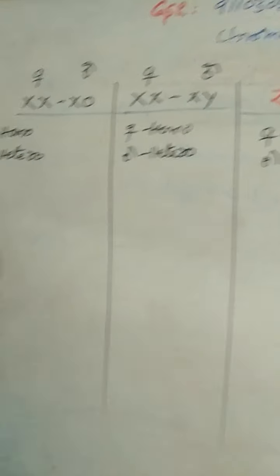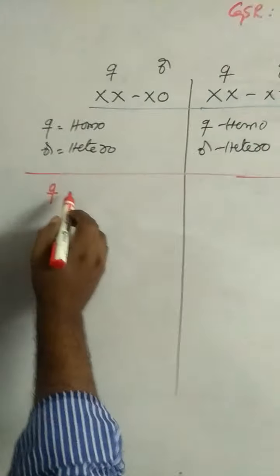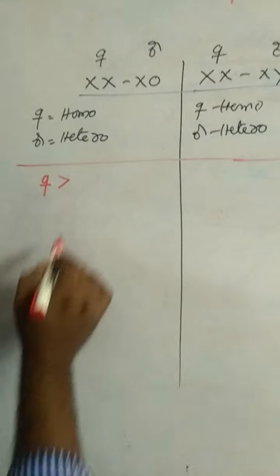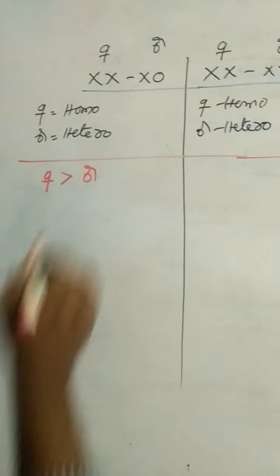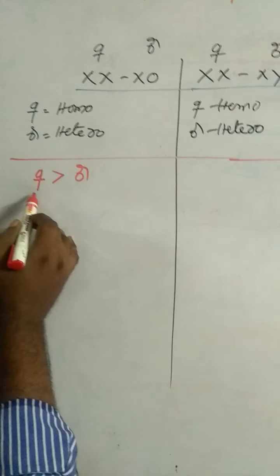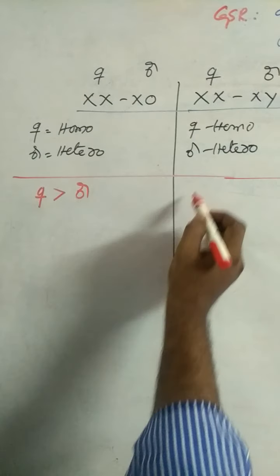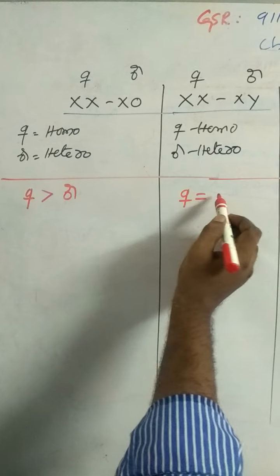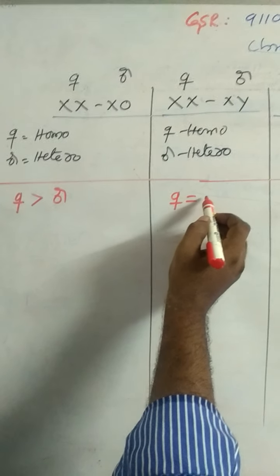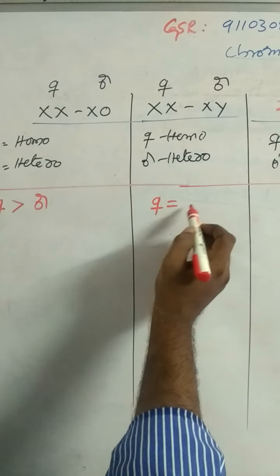Coming to the next point, the number of chromosomes in males and females. In the XX-X0 method, females contain more chromosomes than males. In the XX-XY method, males and females contain the same number of chromosomes.